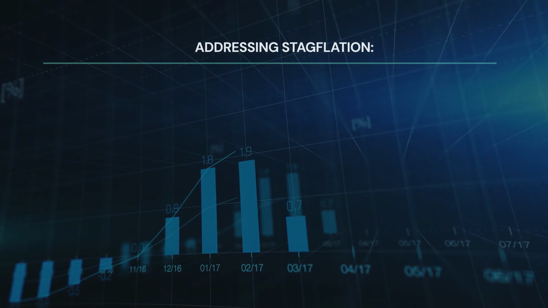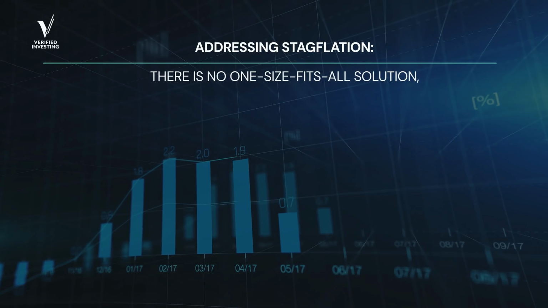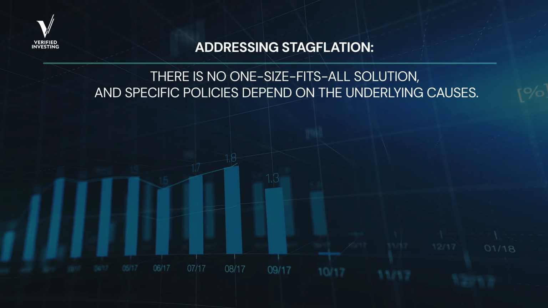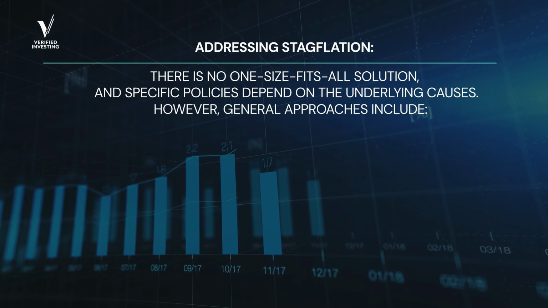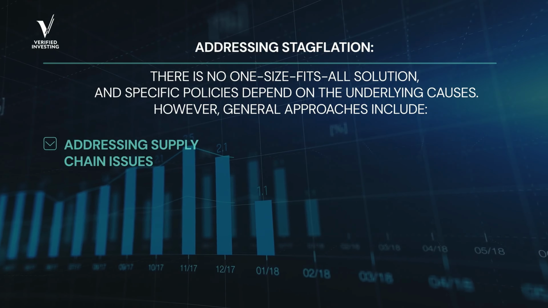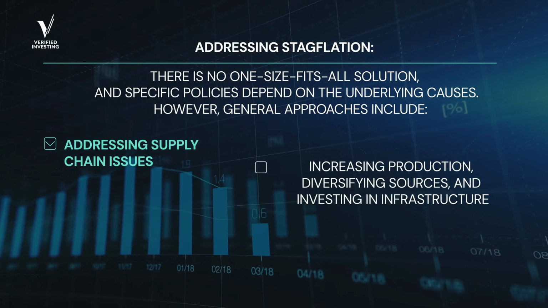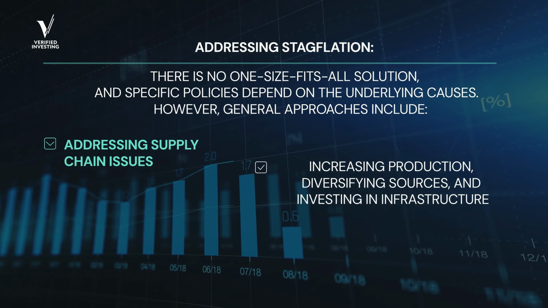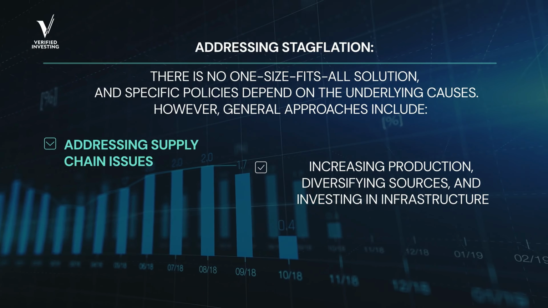So how do we address stagflation? There is no one-size-fits-all solution, and the specific policies depend on the underlying causes. However, general approaches include addressing supply chain issues, such as increasing production, diversifying sources, and investing in infrastructure. This can help stabilize supply and prices.